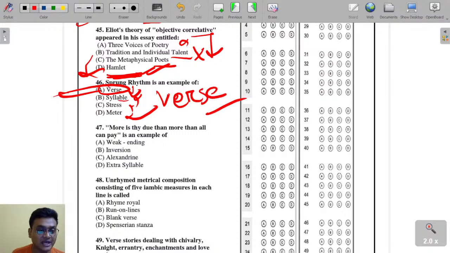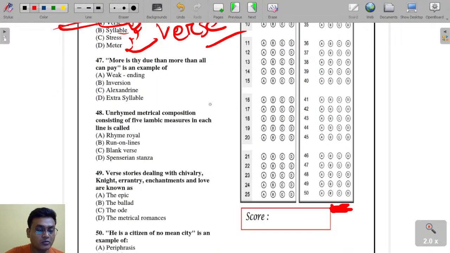More is thy due than more than all can pay is an example of weak ending, inversion, Alexandrine, extra syllable. So it is an example of inversion. More is thy due than more than all can pay is actually inversion. Okay, inversion.